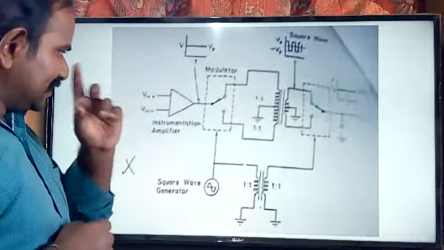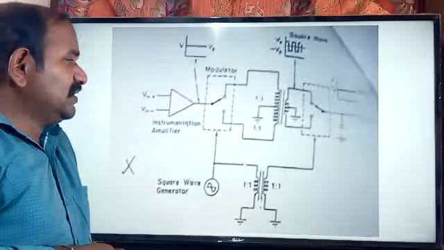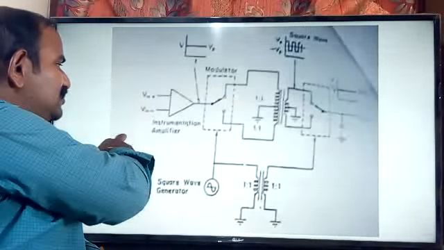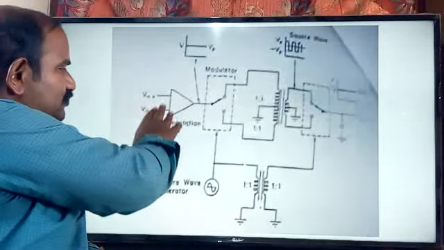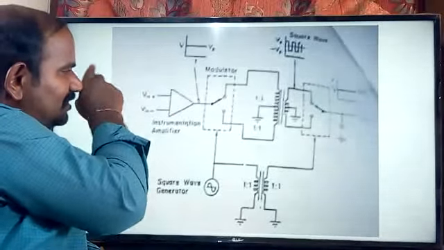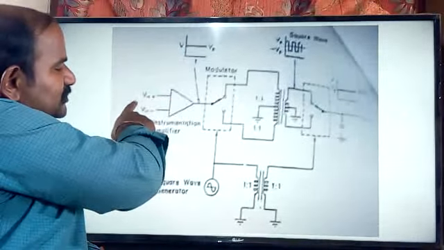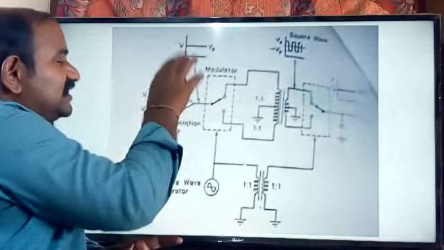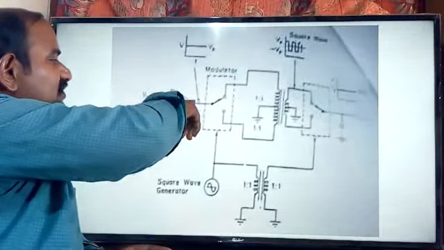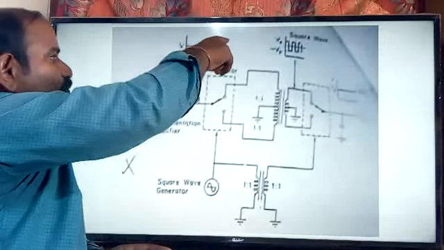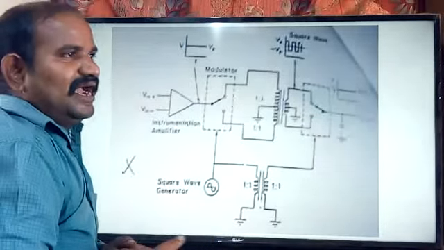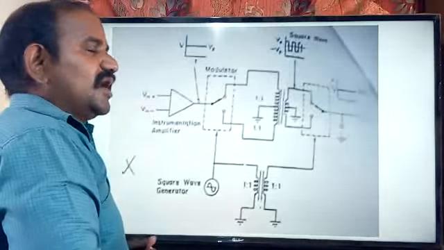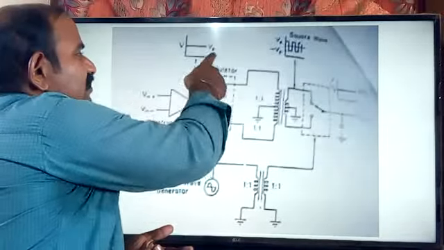So here I'm using the isolation amplifier along with the balanced modulator. Over here we are using the transducer. The output of the transducer is given as an input to the instrumentation amplifier, and the output of the instrumentation amplifier, which is next to the transducer, is given as an input to the balanced modulator. I'm assuming, it is only an assumption, that the output of the amplifier is a DC voltage, and I would like to amplify that signal. In order to strengthen the signal and transfer the information to long distances, I'm going to use the balanced modulator.